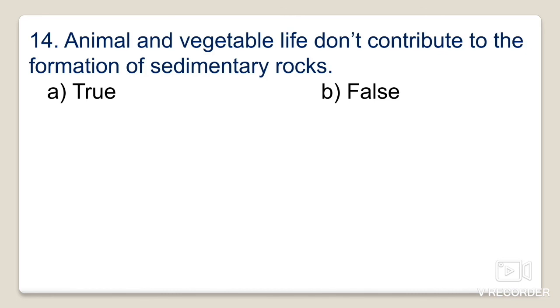And next one is, animal and vegetable life don't contribute to the formation of sedimentary rocks. So this statement is given here, and you have to find whether it's true or false.